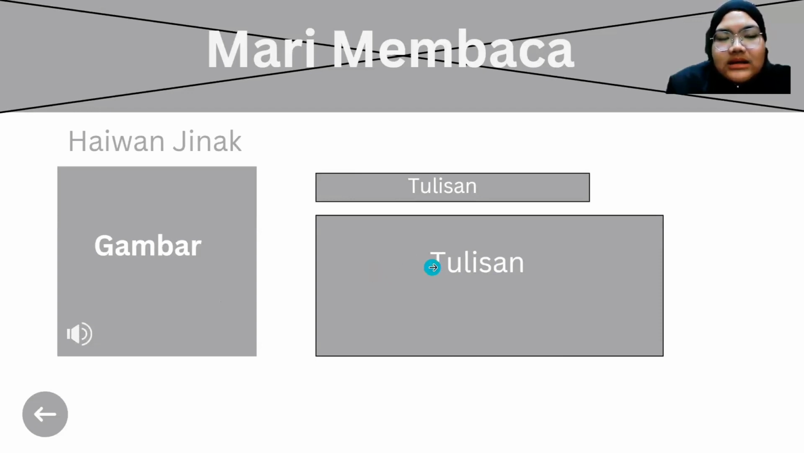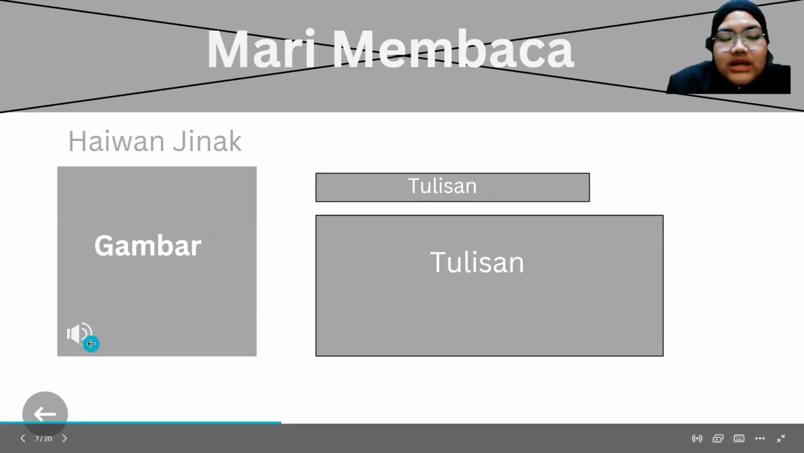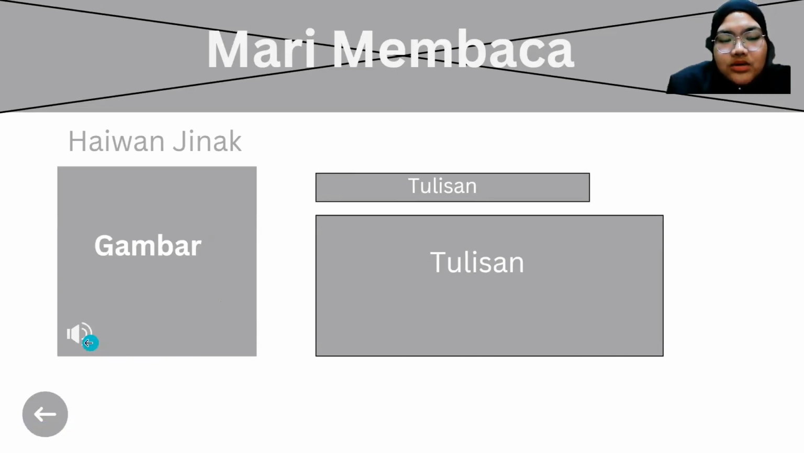Arnab mempunyai and etc. So these are the real life pictures of arnab. Instead of using the cartoon one, we are using the real picture because we want to show the real arnab. And then here, as you can see, there's a sound button. When the user clicks the sound button, there will be the sound of the animal.